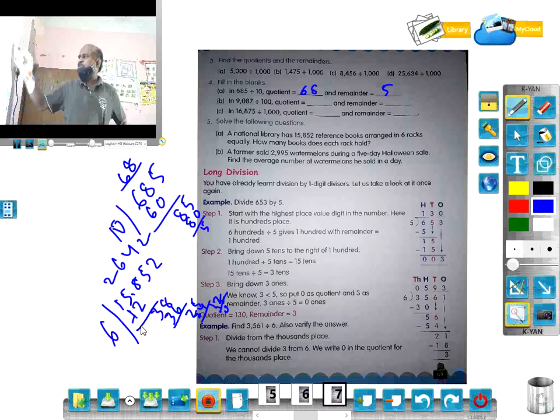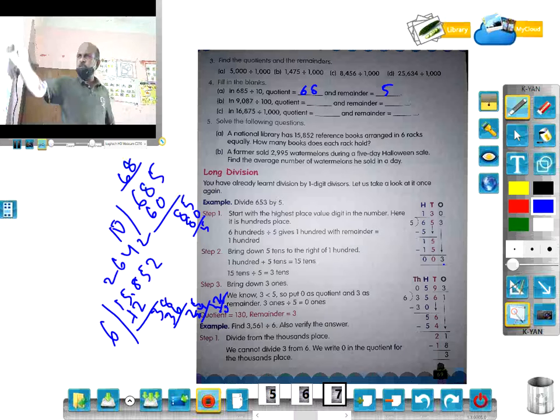If you subtract, each 1 means 100. Then you bring down the next digit. Then 5 3s are 15, 0. Then 3. So 130 is the quotient and 3 is the remainder.